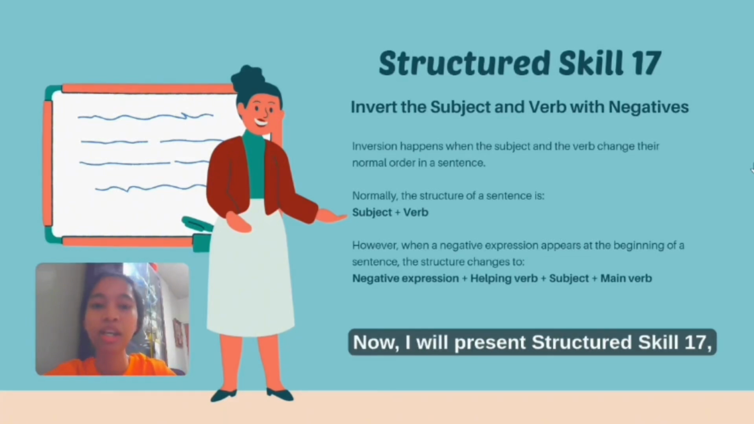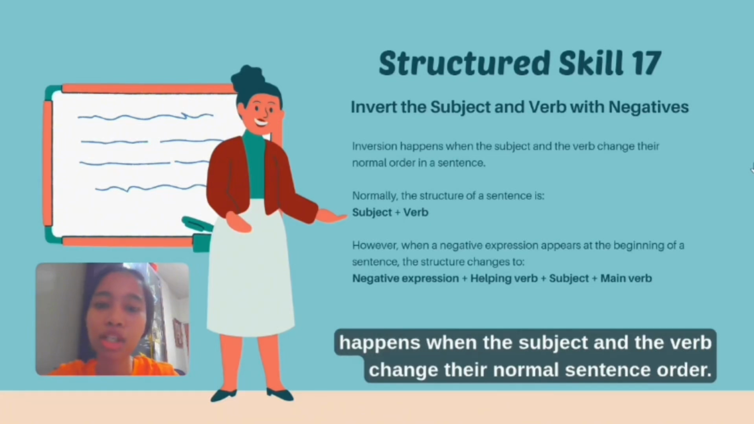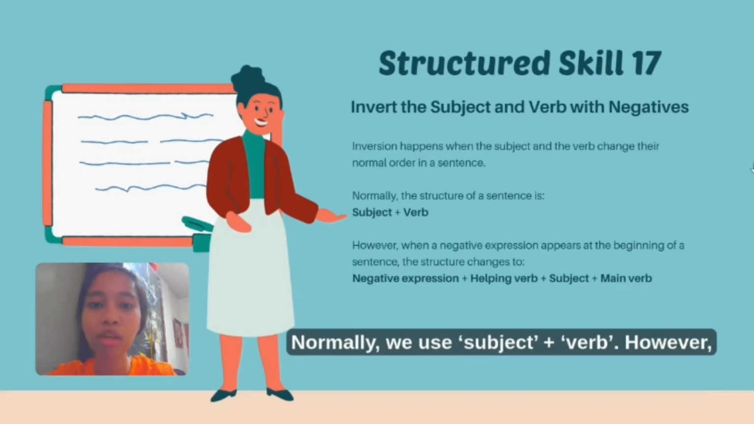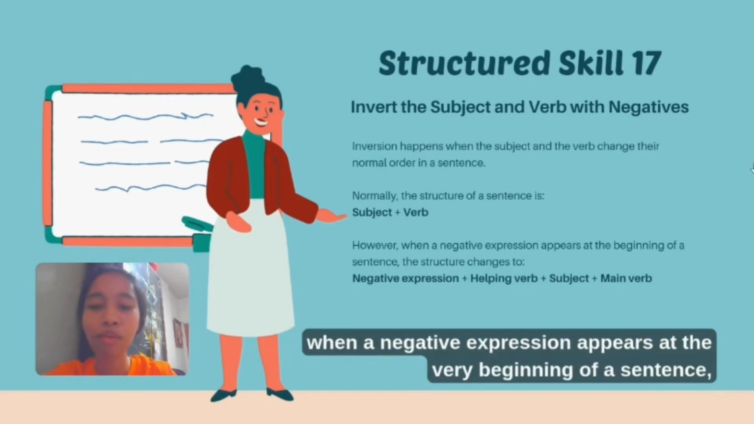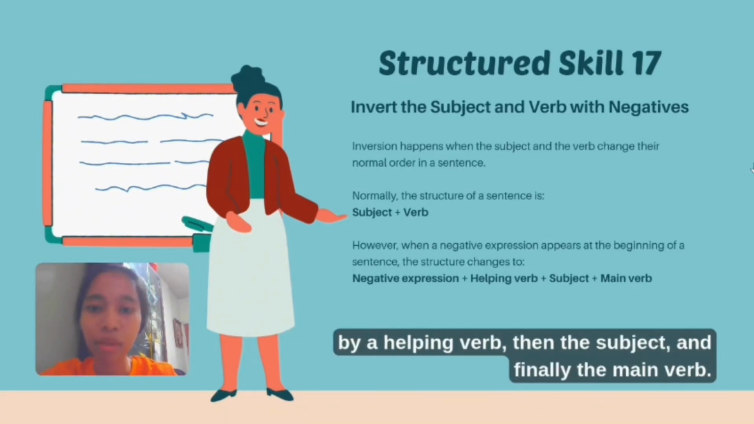2024-716. Now I will present structure skill 17, inverting the subject and verb with negatives. Inversion happens when the subject and the verb change their normal sentence order. Normally, we use subject plus verb. However, when a negative expression appears at the very beginning of a sentence, the structure changes to negative expression, followed by a helping verb, then the subject, and finally the main verb.